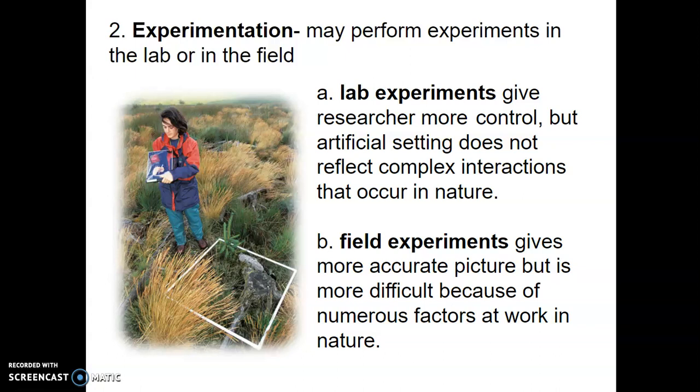Field experiments is the other type of experimentation. Now, this can give us a more accurate picture, but it can be more difficult because of the numerous factors at work in nature. We may not account for certain things that the animal or the plant or whatever organism we're talking about interacts with. And we may not even be able to understand all of it because there's so many different things that can come into play. See, in the lab, you can control a lot of it. Field experiments, we start changing some things. It's hard to account for what all could change if we introduced something or took something away, okay?